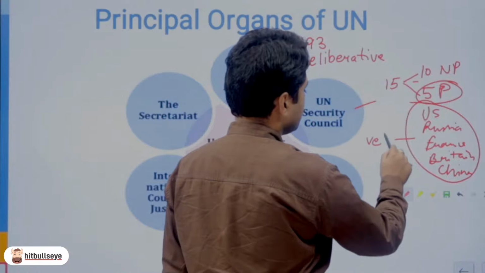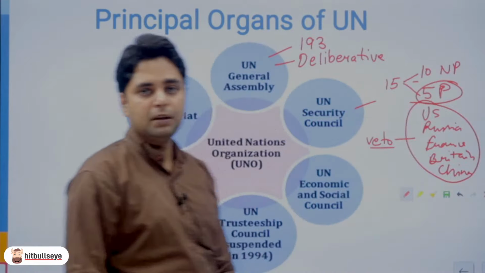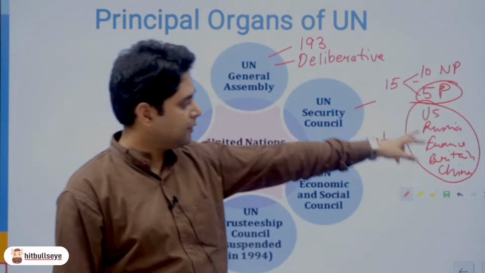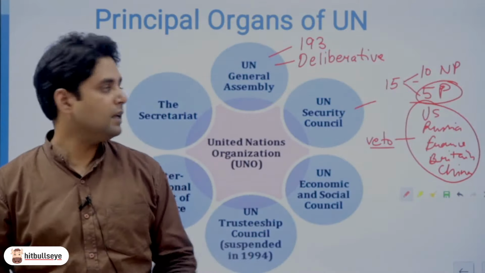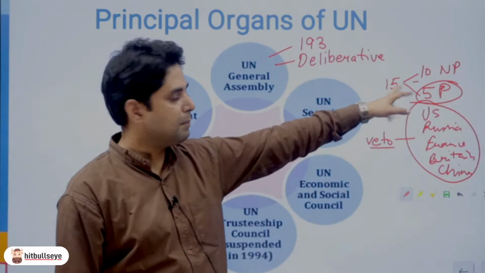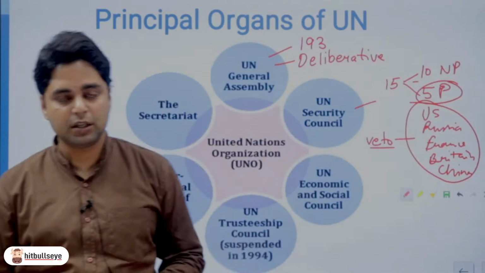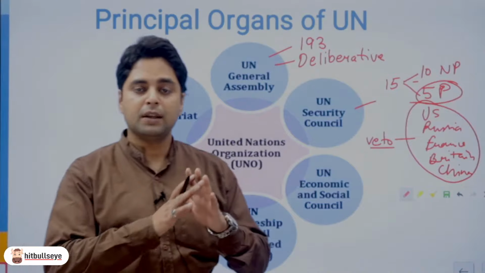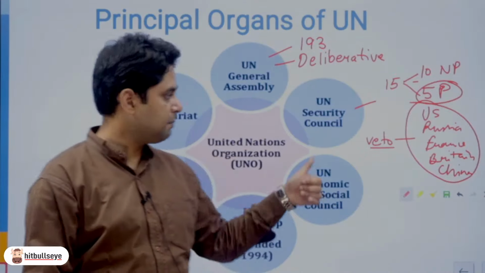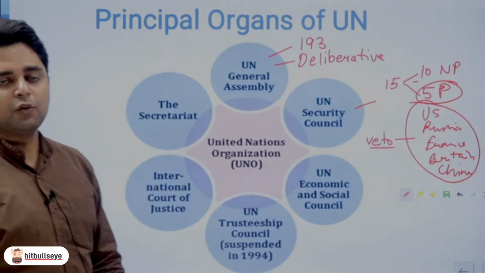Veto means that if a decision is not acceptable to even one of these countries, then the decision cannot be taken forward. यानी कि अगर कोई डिसीजन, टोटल 15 मेंबर्स हैं, तो 14:1 से भी अगर कोई डिसीजन लिया जाता है, so if one of those countries which does not agree is one of these 5 countries, तो उसे कहते हैं 14:1, मतलब उसे एक कंट्री ने वीटो कर लिया उस डिसीजन को, so the decision is cancelled. That is the power that these members have, which is of course not a democratic power.